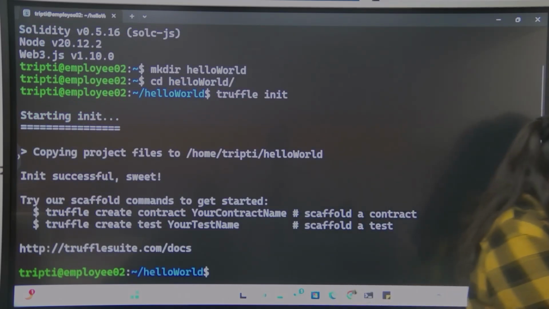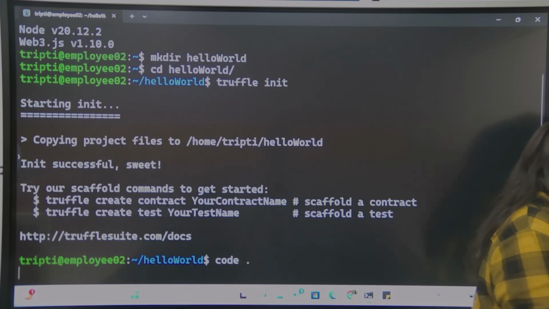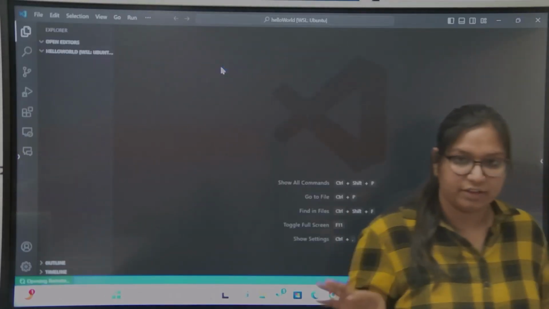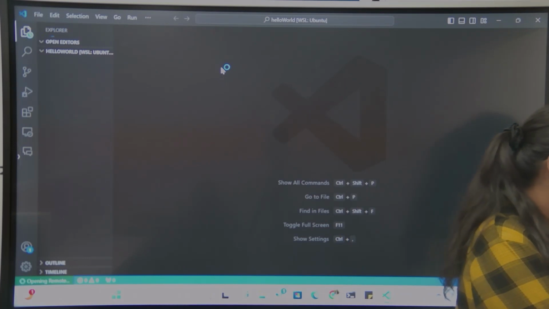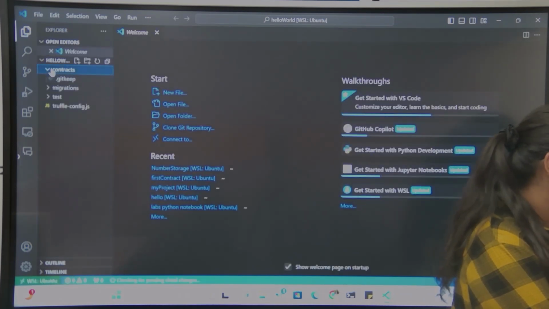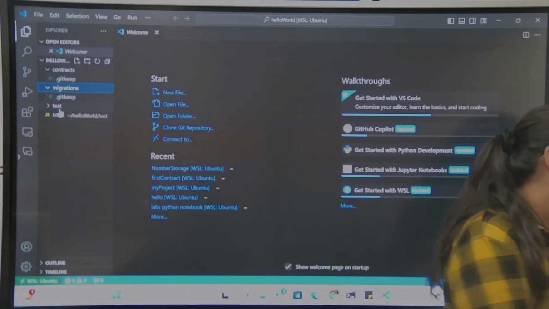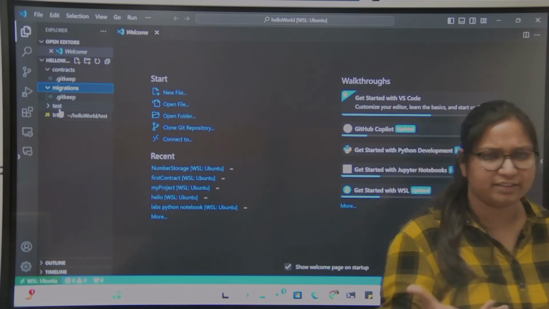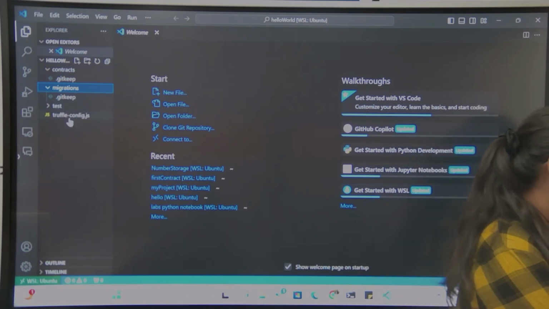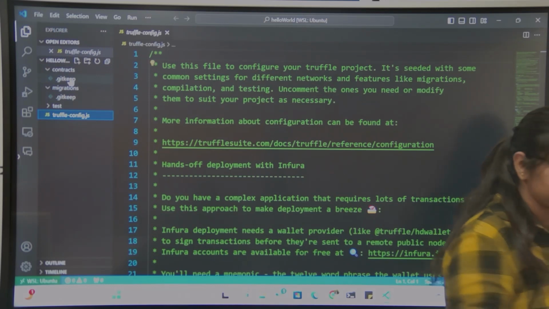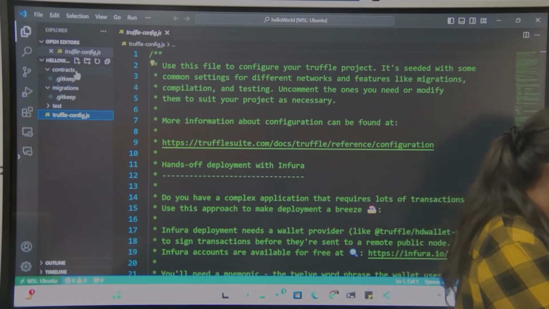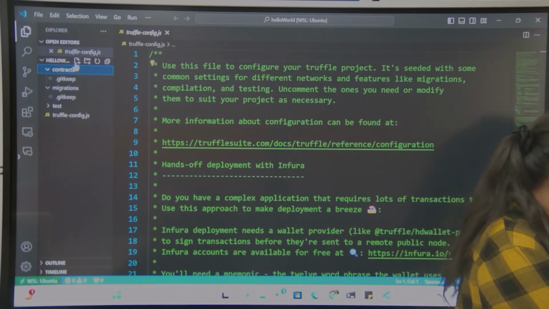So yeah, your project has been created. You can check that out in VS Code. You see the folders have been created for contracts, migrations, and tests, and there is one file, truffle-config.js. We'll be making changes in these files. First, let's write our smart contract.